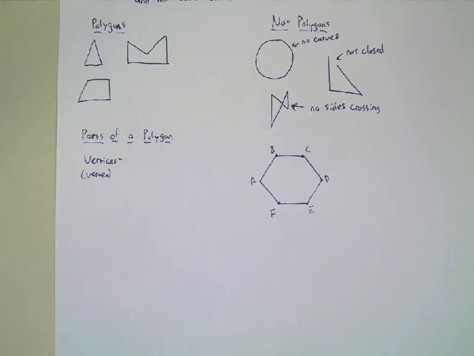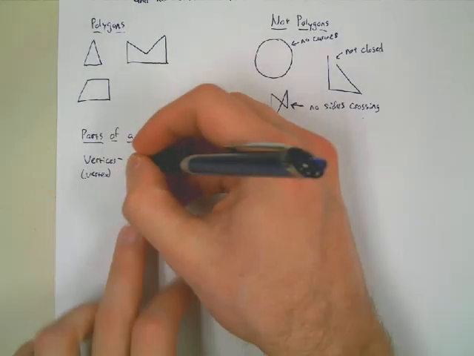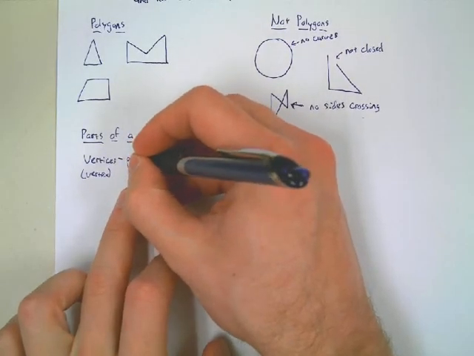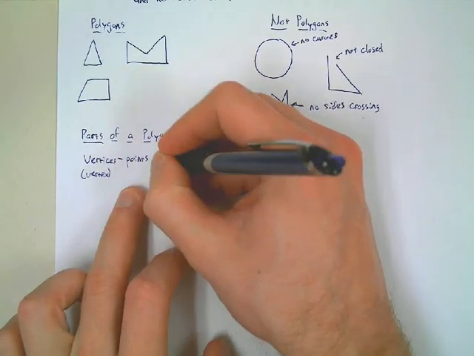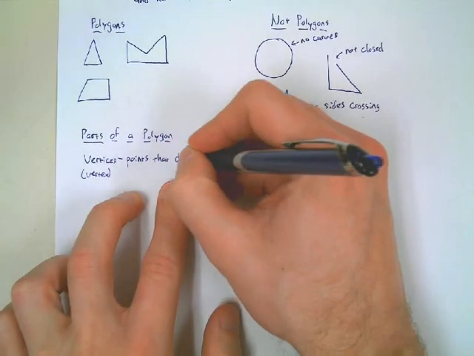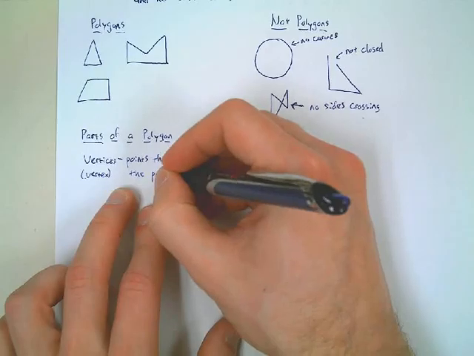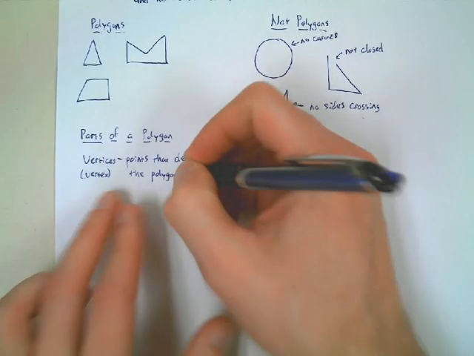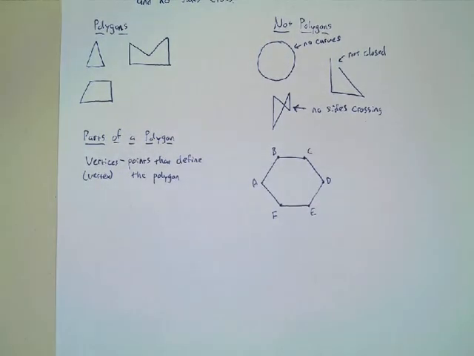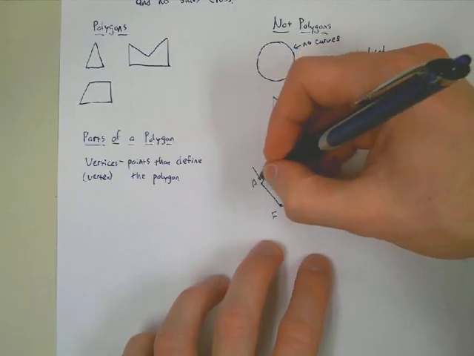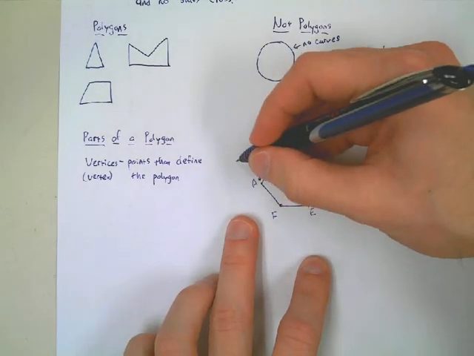Exactly right. A vertex is any one of the points. These are just the points that define the polygon, the points that make up the polygon. And so Josh is exactly right. Very good. So for example, point A there, we can call it a point.